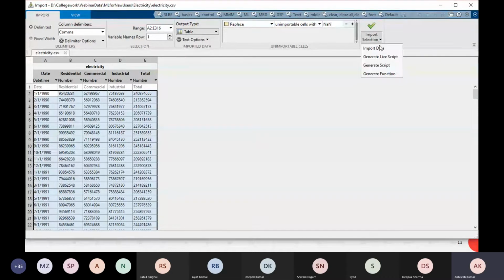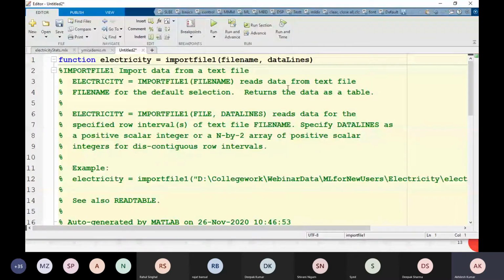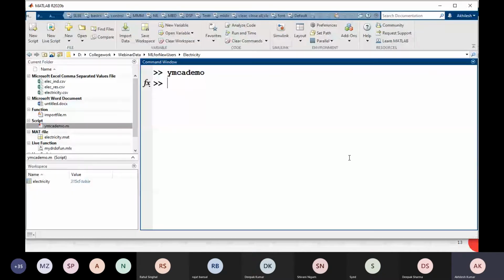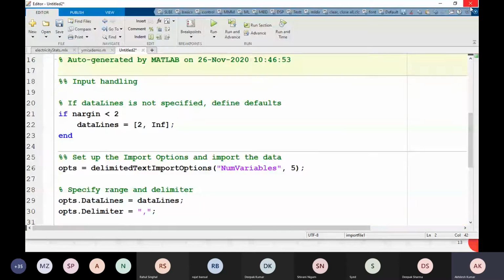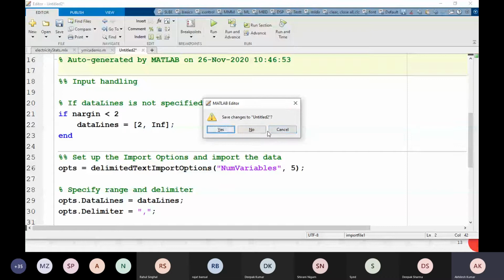So in that case you can create a function file. You see that this is a function, like the inbuilt functions in MATLAB. Sine is an inbuilt function. If I give some value as a radian, let's say I give pi, that value is 1.2246 into 10 to the power minus 16, which is almost 0, right? So this is a user defined function which we created right now. This is the function name, and here you provide the file name, any CSV file, and it will be imported in MATLAB. So you can create it as a function file also.